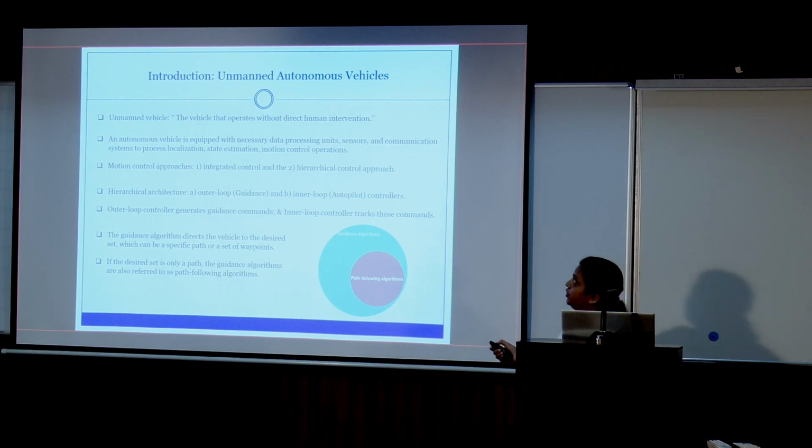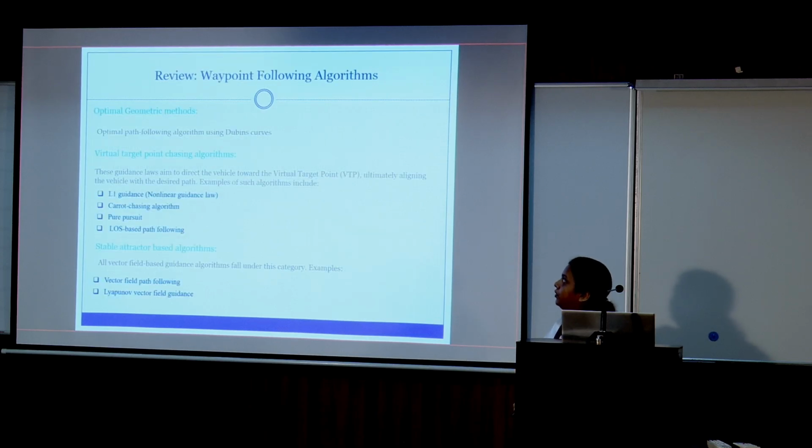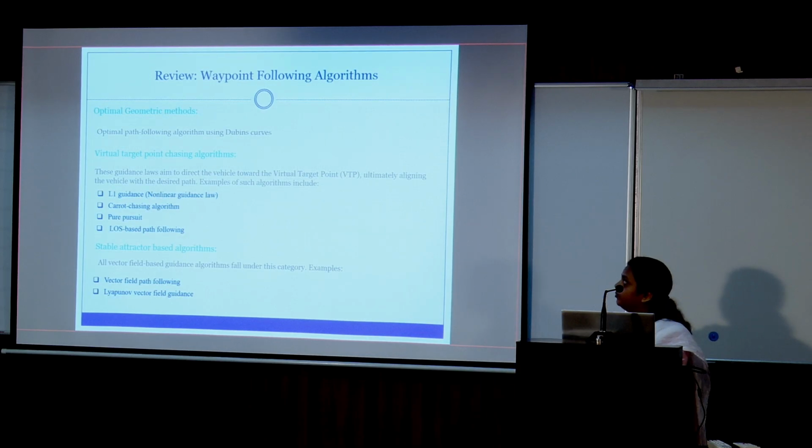So the UAV will be the unmanned autonomous vehicle, and the approach we will be considering here is the hierarchical control approach, not the integrated one. In hierarchical control, there will be an outer loop structure and an inner loop structure. The outer loop will give the guidance command and the inner loop will generate the force or moment. Basically in this work, I am going to present this portion, the outer loop guidance path. So, a quick review of the literature.